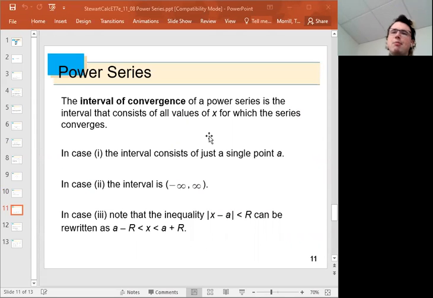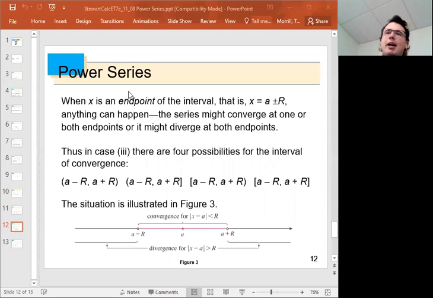Now, if we think about this as intervals, there's, again, three different possibilities. The interval is just a single point. The interval where this function converges is the whole real number line, minus infinity to infinity. Or we have an interval that has the number a right in the middle of it. So each of these we'd call the interval of convergence of the power series. Power series will have some interval where they define a function.